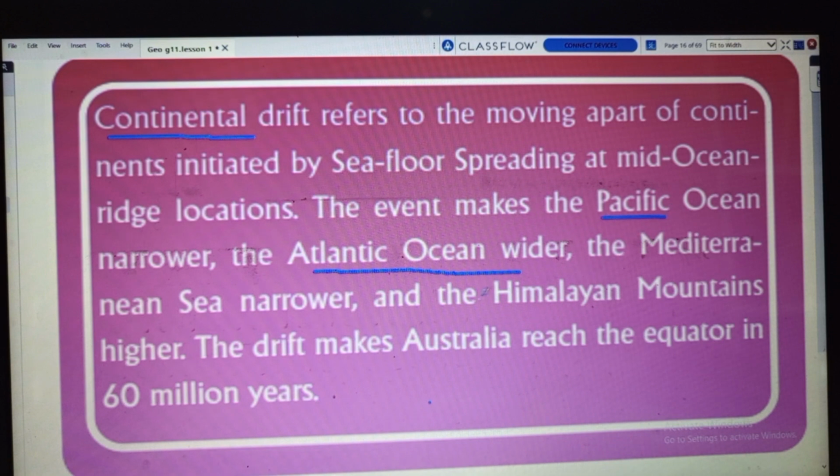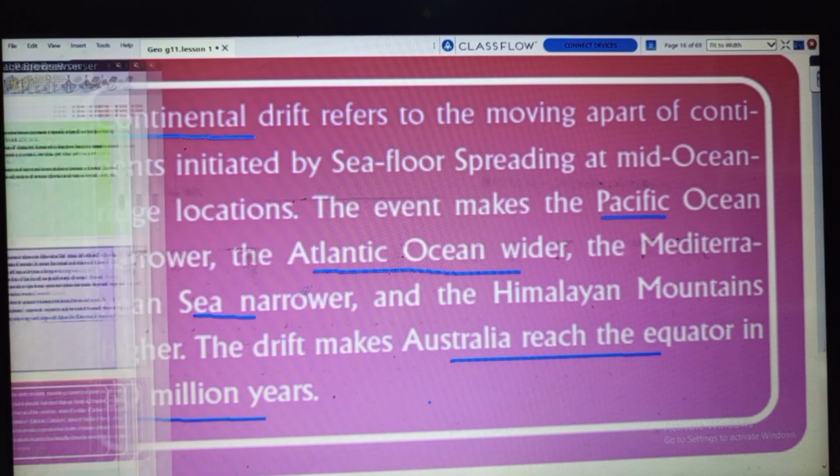The Mediterranean Sea became narrower, the Pacific Ocean became narrower, and the Himalayan mountains became higher and higher. And the drift makes Australia reach the equator. Australia was far away from the equator, but the drift made it reach the equator about 60 million years ago.